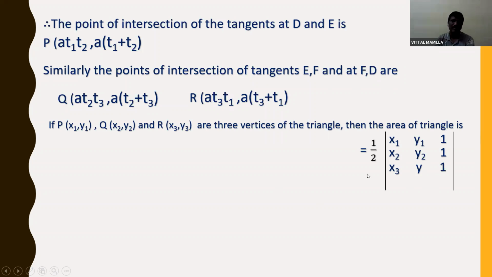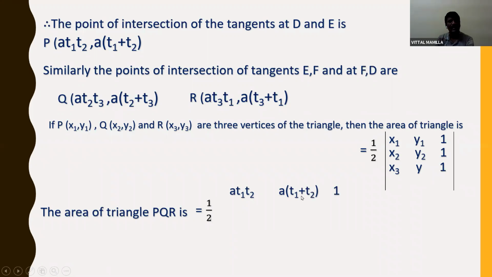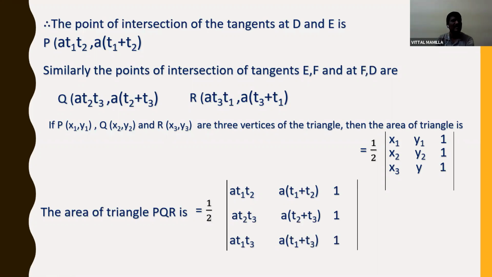The area of triangle PQR is half into the first point a t1t2, a(t1 + t2), 1. Same way, a t2t3, a(t2 + t3), 1, and a t1t3, a(t1 + t3), 1. So this is the area of the triangle.